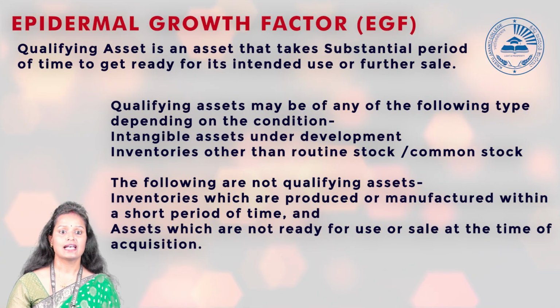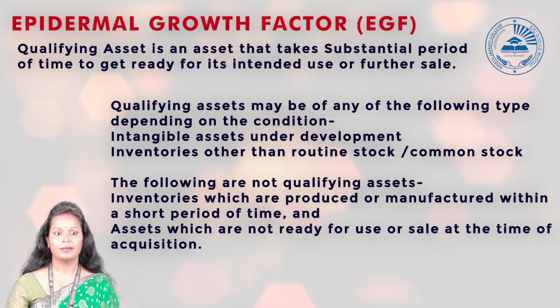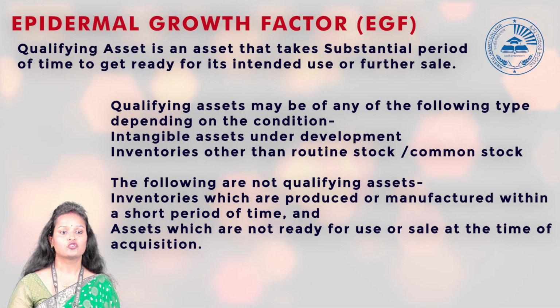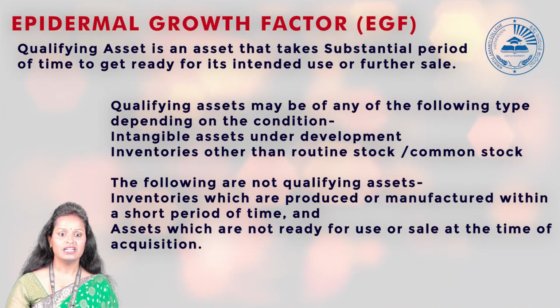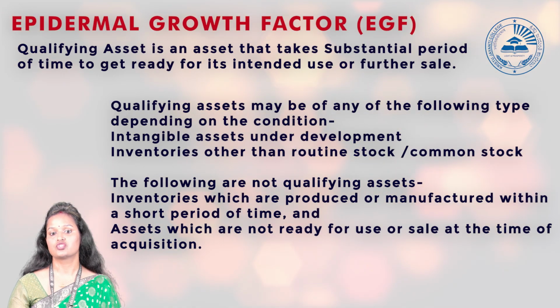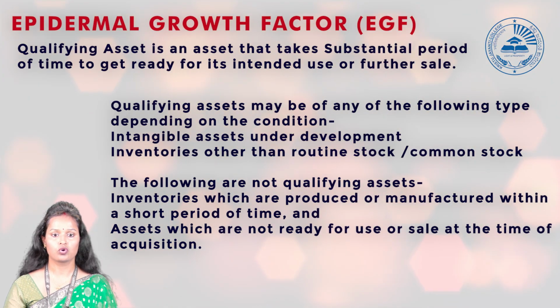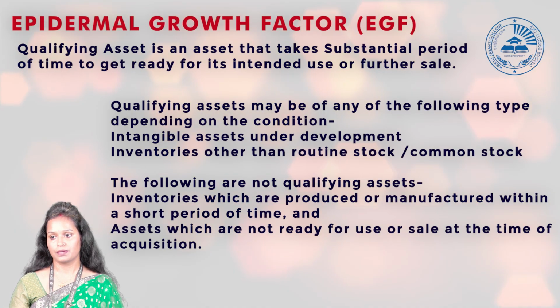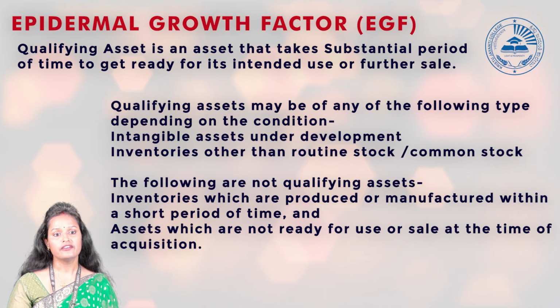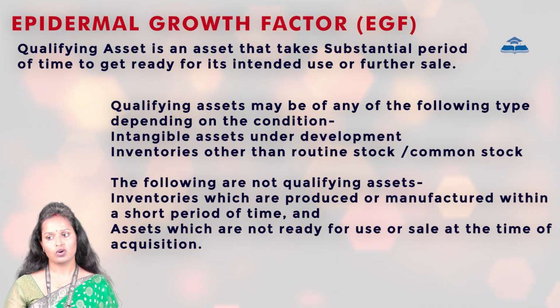Now, a qualifying asset may be any of the following types depending on the condition. That could be an intangible asset which is under development, or inventories other than routine or common stock. Routine or common stock here means stock which is for resale purposes. So if these are there, that will be our qualifying asset.